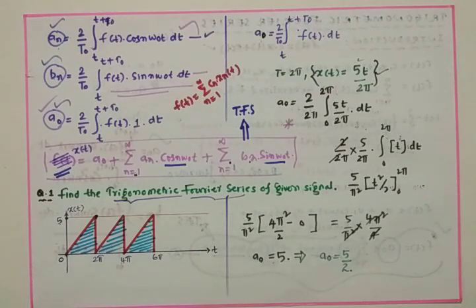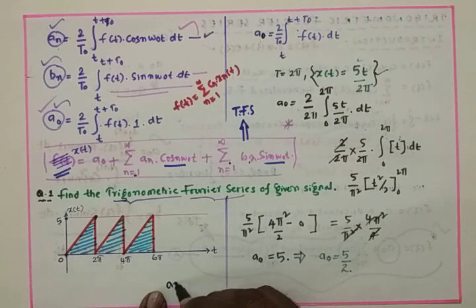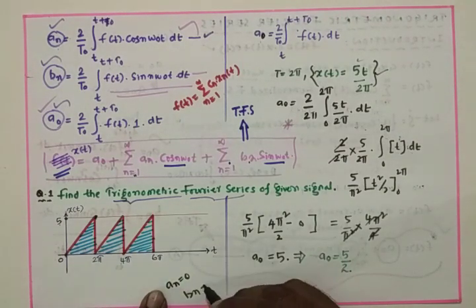Bn is equal to 2 by T naught integral T to T plus T naught f of t into sin n omega naught t, where f of t is 5t by 2 pi. By going through the derivations of A naught, An and Bn, you will get An as 0, and Bn you will get as minus 5 by pi n.